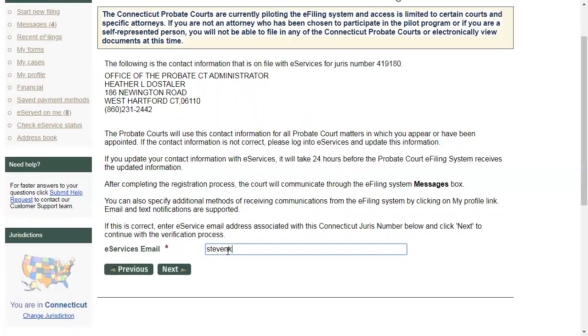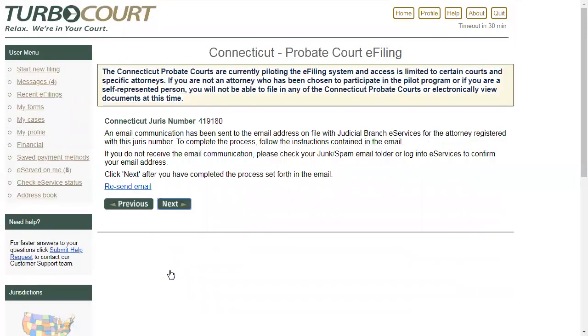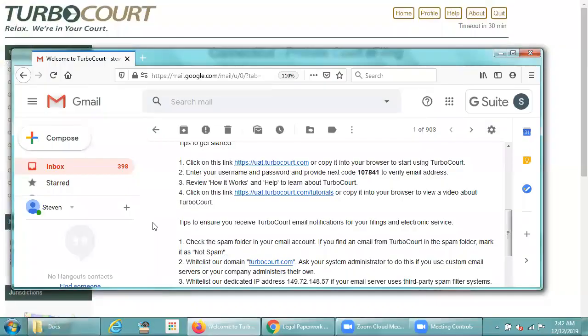So I'm going to go ahead and put in Heather's eServices email address. When I click next, we're going to ask eServices, is that the email address you've got on file? If it does, it will send this email, my eServices email address, an email for me to click on to verify that I am who I say I am. So that just happened. So let me go ahead and go back to my email.